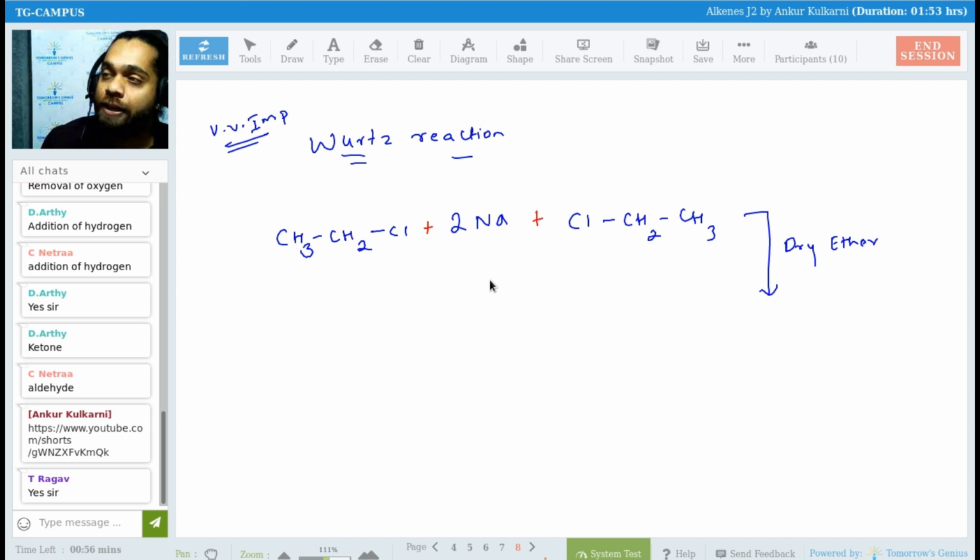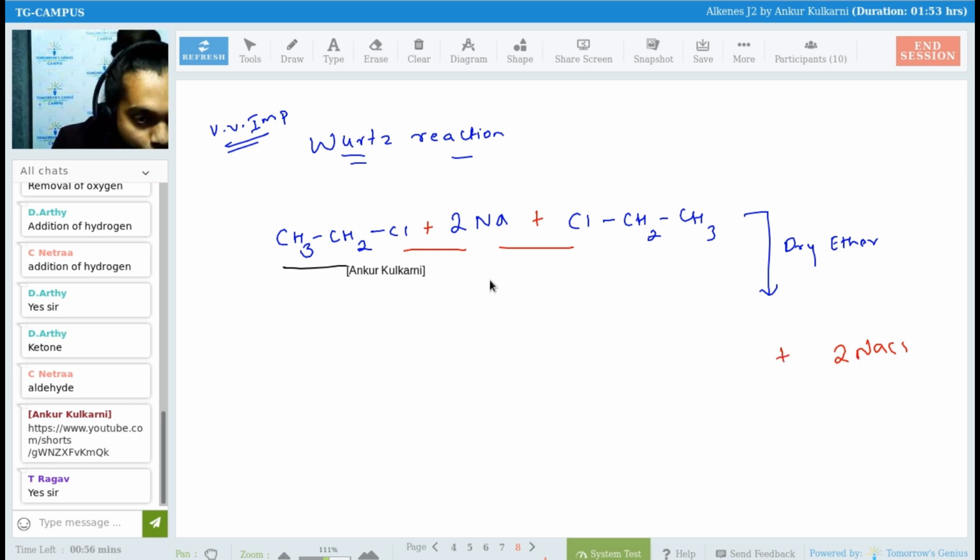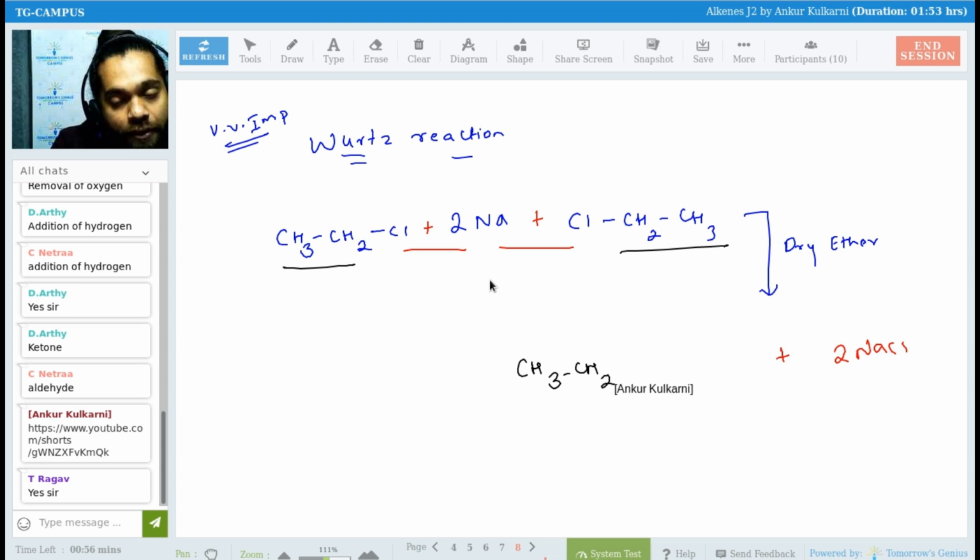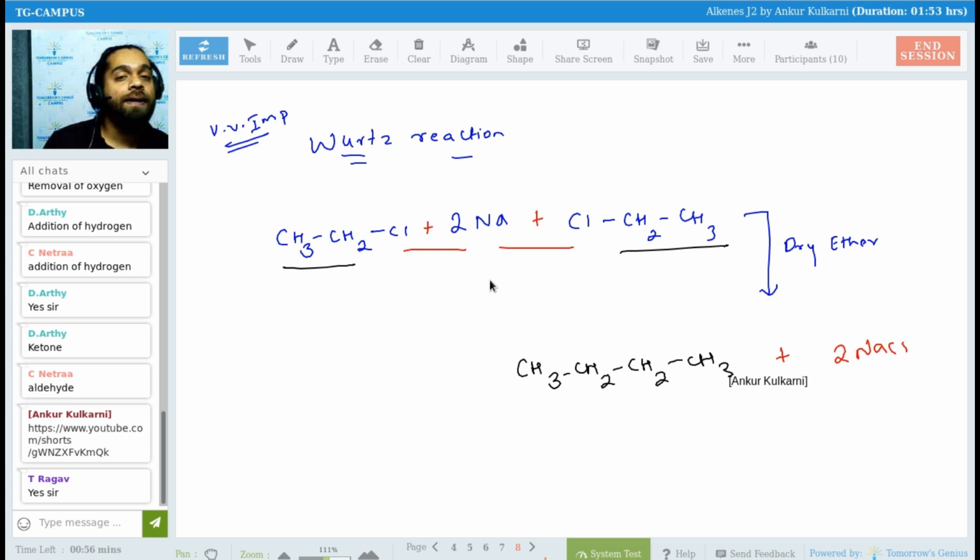Obviously sodium and chlorine are like lovers. No one can separate them. Sodium and chlorine always come together. So what happens? NaCl goes out. I'll tell you the mechanism of this also. NaCl goes out, and this CH2, CH3 and CH2, CH3 combine to give you butane. So what has happened? Your 2 carbon has converted into 4 carbon.